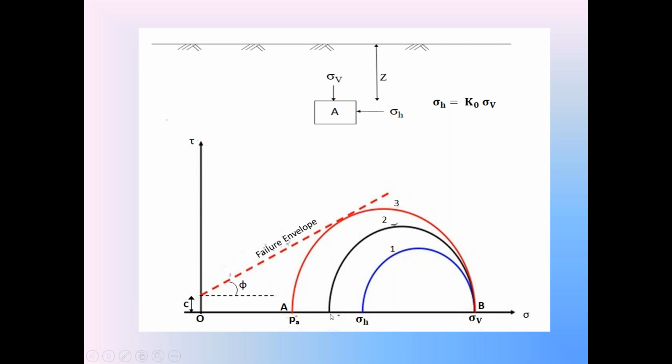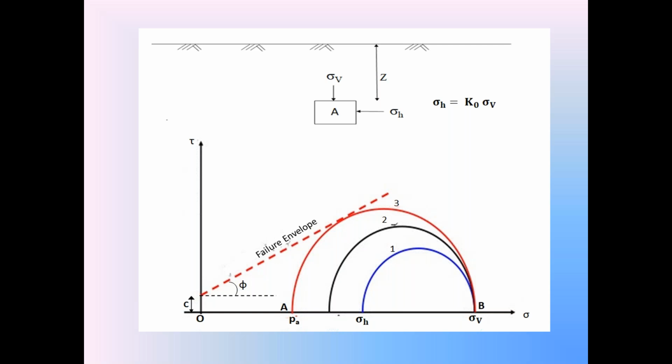When that sigma H stress in the active condition reaches the minimum value, that is at point A. At point A in the diagram, the horizontal stress sigma H in the backfill, in the active condition, reaches the minimum value.